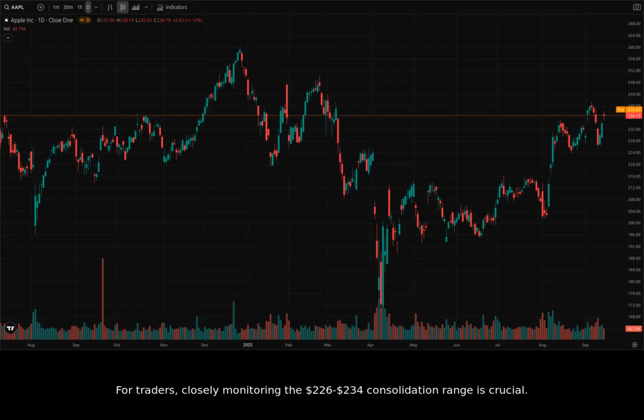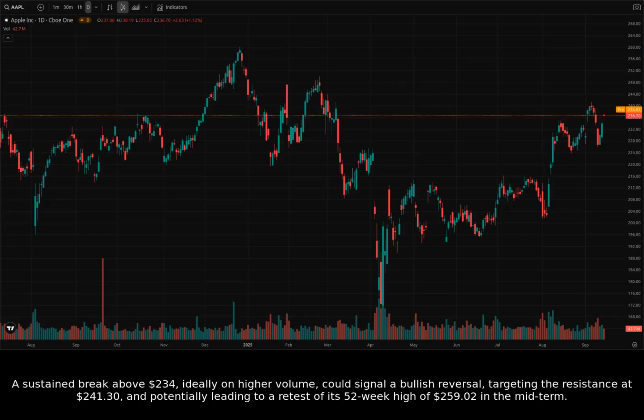For traders, closely monitoring the $226 to $234 consolidation range is crucial. A sustained break above $234, ideally on higher volume, could signal a bullish reversal, targeting the resistance at $241.30, and potentially leading to a retest of its 52-week high of $259.02 in the midterm.